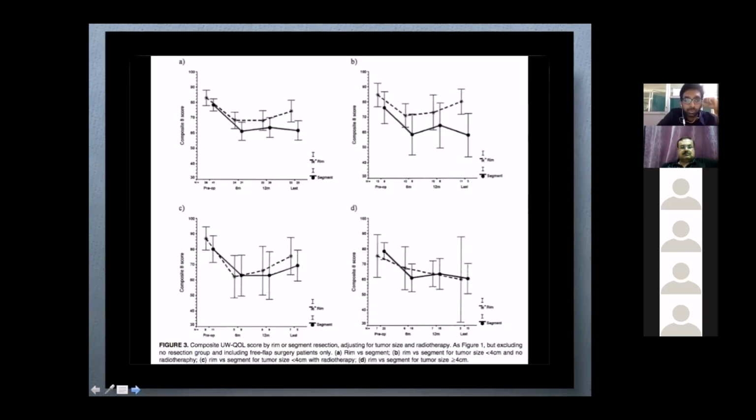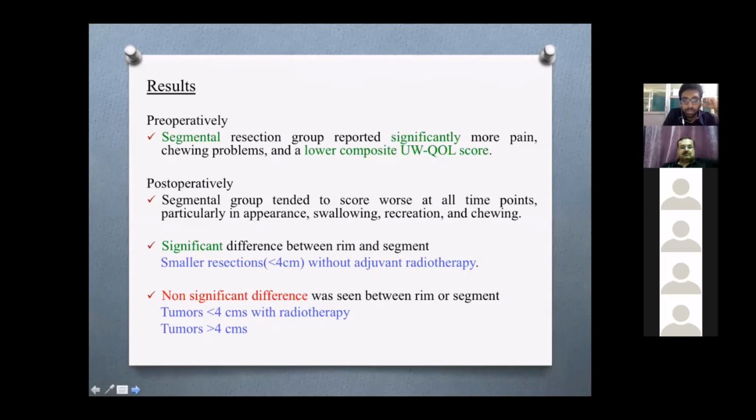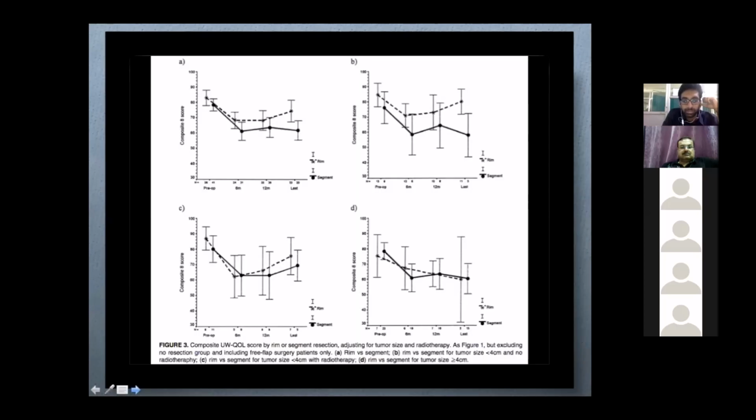These various curves, like you can see curve B showing a difference between rim and segmental when the size of tumor is less than 4 centimeters and no radiotherapy. C and D are showing where there is a non-significant difference between rim and segmental when the tumor size is less than 4 centimeters but radiotherapy has been added, and D where the tumor size is greater than 4 centimeters.